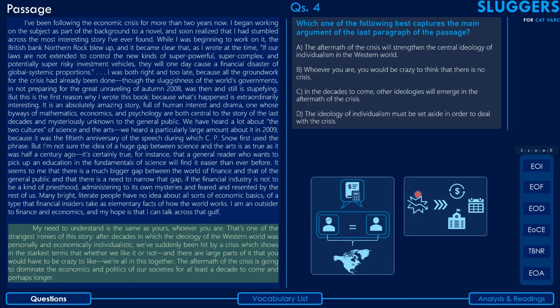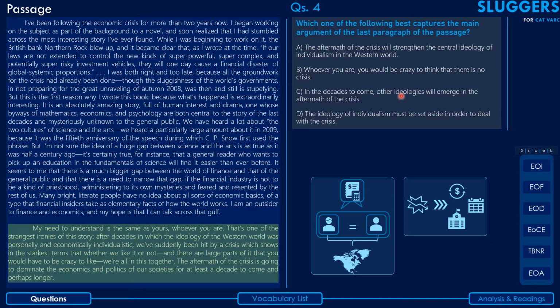Second idea is the aftermath of the economic crisis would dominate the economics and the politics of our societies for decades to come. Idea one, idea two. That's all he says in the last paragraph, and now we can assess each of these options in the backdrop